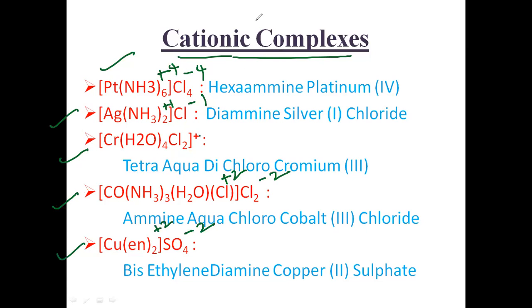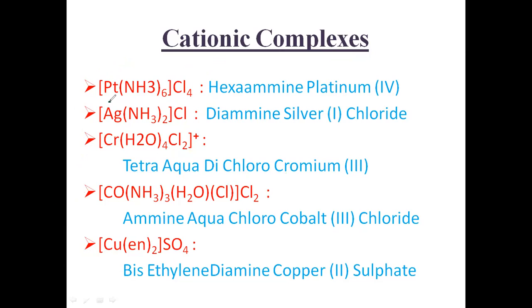So let us give the names of these complexes. Let us see the first one. What is the oxidation state here? I don't know, so I'm writing x. Plus 6 ammonia ligands are there, and they have the 0 oxidation state. First you must write one thing here: the chlorine which has the oxidation state generally -1. All the halogens have the -1 oxidation state. So here -1 is there.